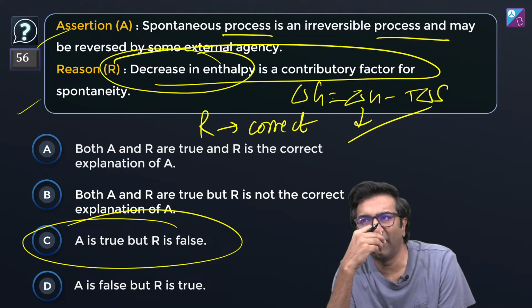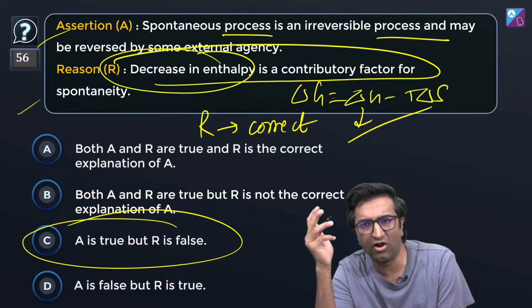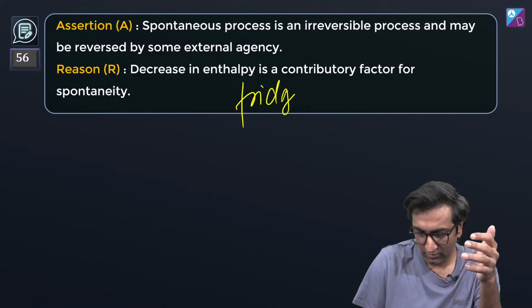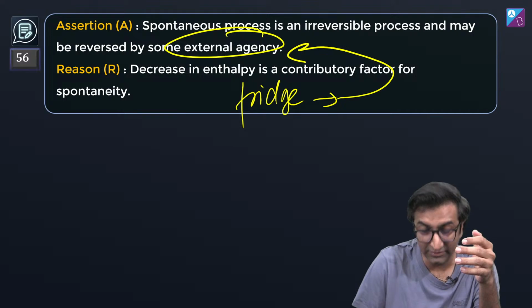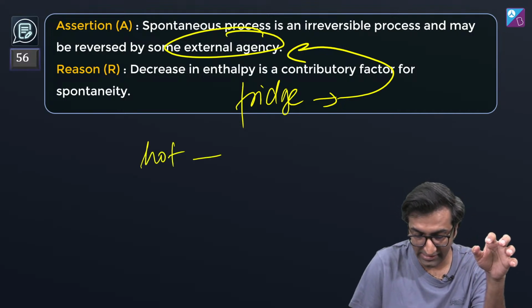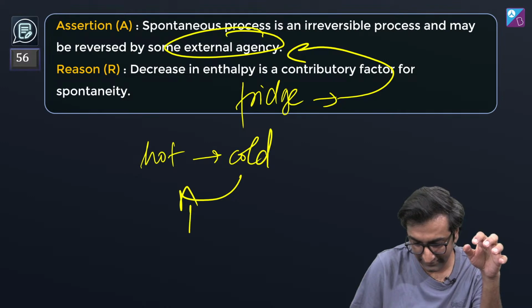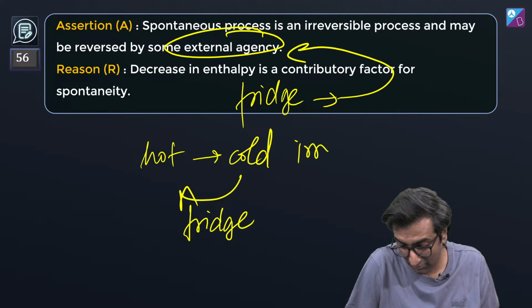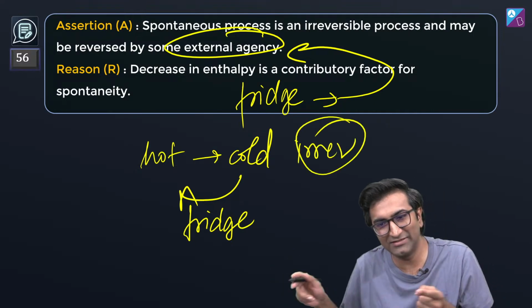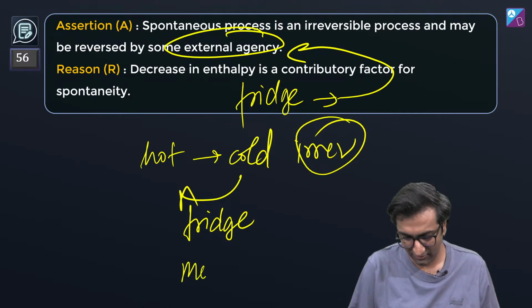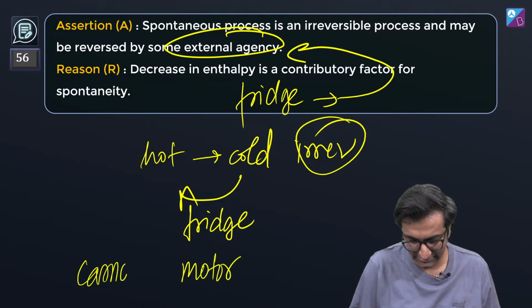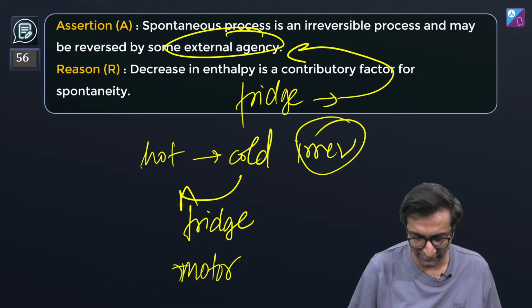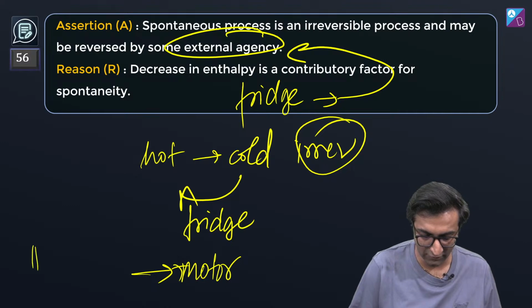Okay, spontaneous process, irreversible process. Sure, think about it like this. अगर पानी ऊपर से कहीं से गिर रहा है, and hold on. Think about a fridge. Right? The fridge is the external agency. Normally क्या होता है? Hot things get cold. Right? Fridge उल्टा करता है. Hot things get cold. This is irreversible, bro. But I reverse that process by motor, Carnot cycle, etc. You know, जो भी है, वो सब चीजें. I think I'm messing up the physics part of it. But yeah, whatever. This is second law of thermodynamics, right?